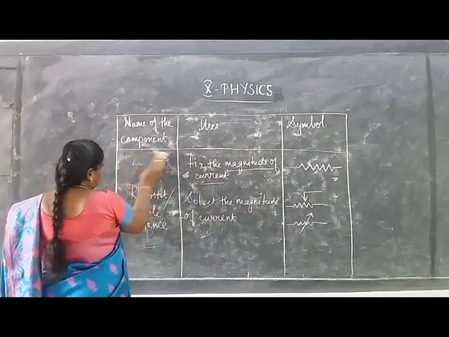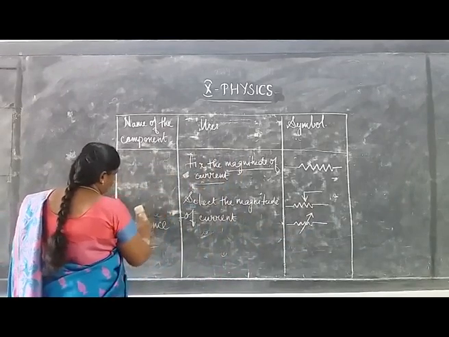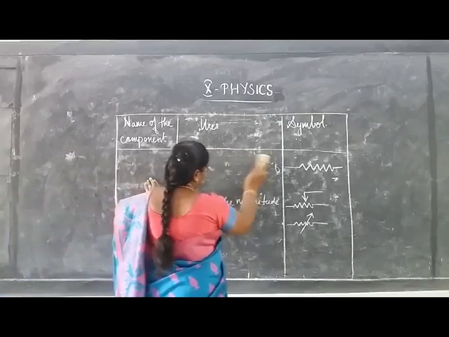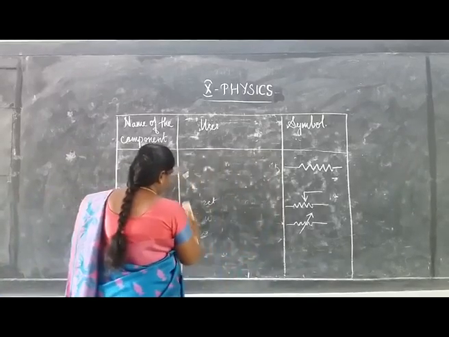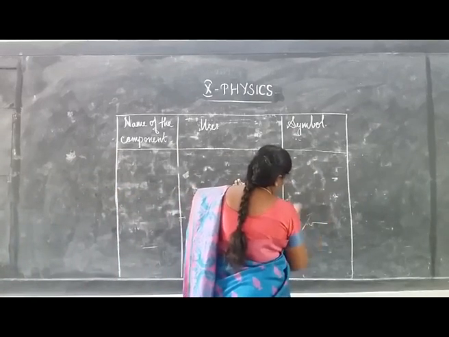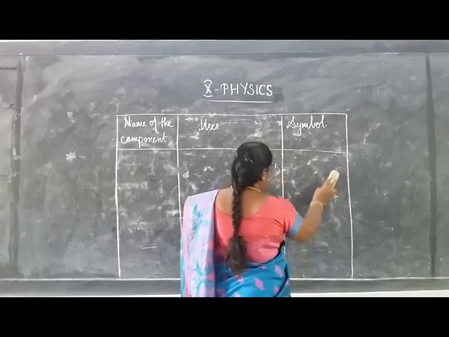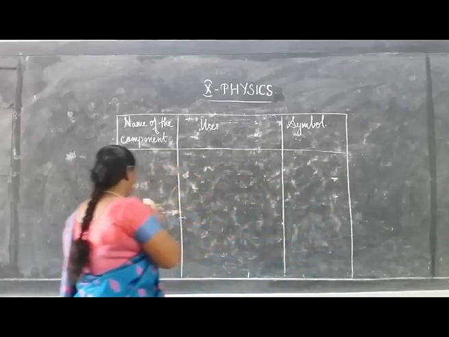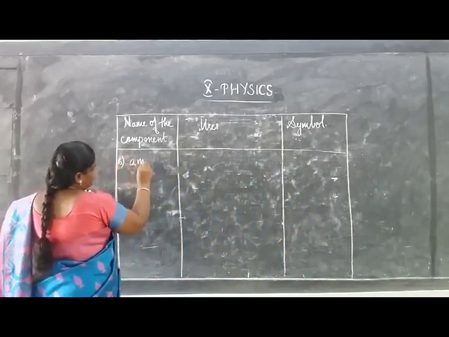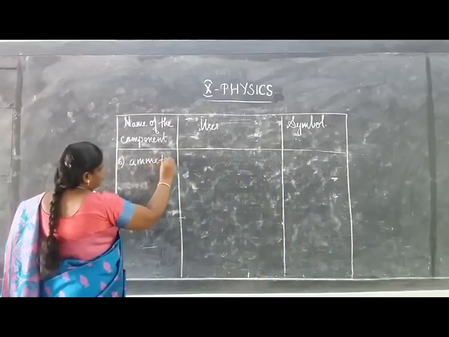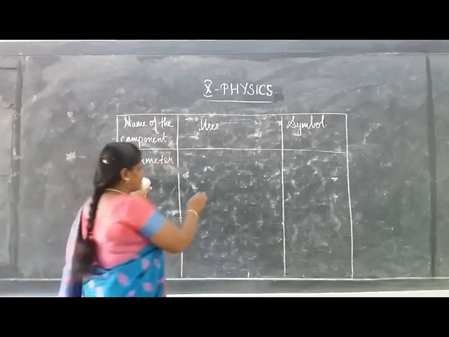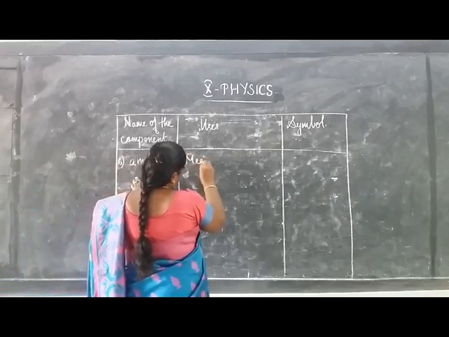And the next component, the ammeter. You know the use of the ammeter. An ammeter is used to measure the electric current.